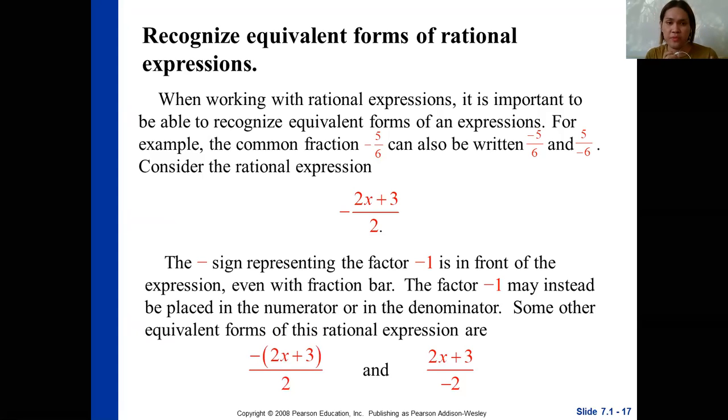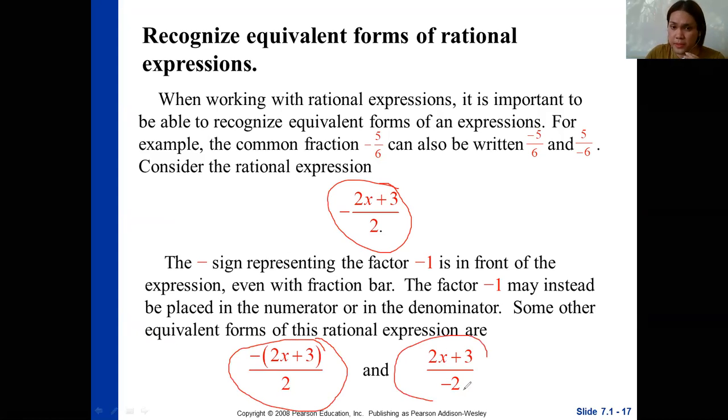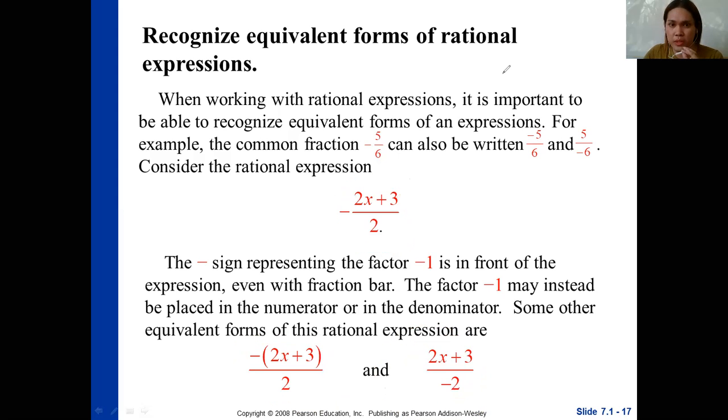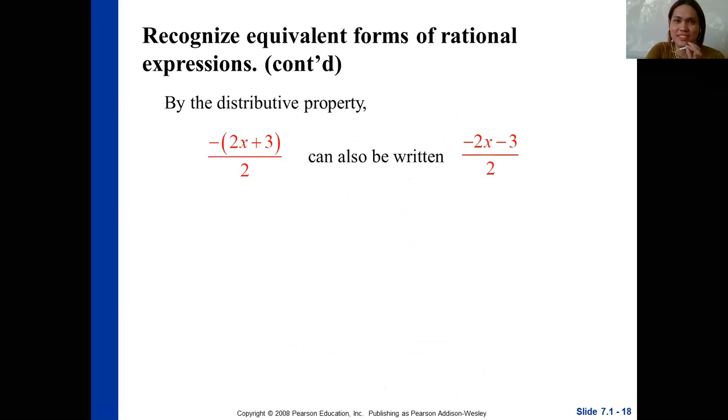Some other equivalent forms of these rational expressions are these. This one is equivalent, some of its equivalent fractions or expressions. This one, they're just the same. And this one, you can write this form in this form and also in this form. Okay, so do not be confused about that one. So that's how we recognize equivalent forms of rational expressions.